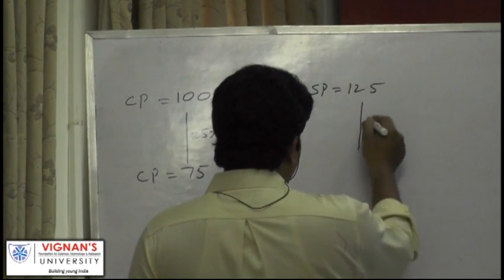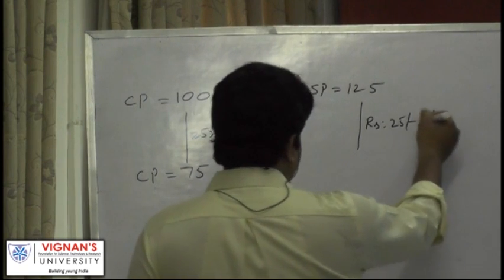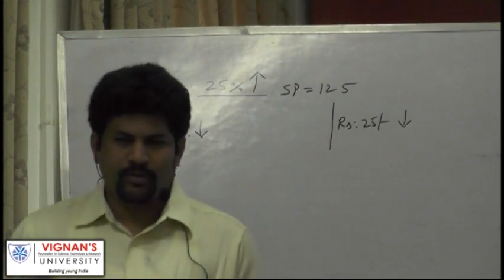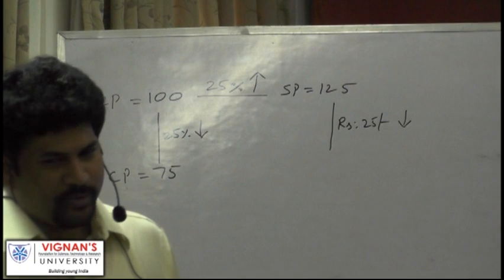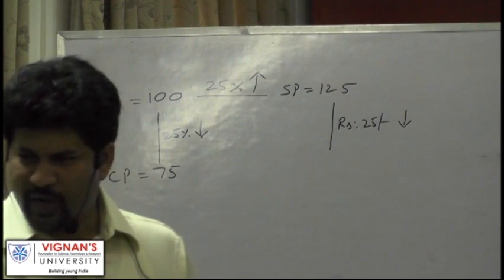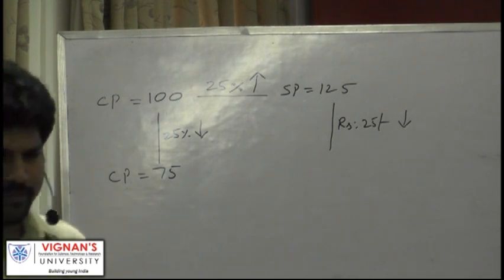Here the difference is rupees, it is not percentage, it is rupees 25 less. Suppose he sells it for rupees 25 less. What would have happened? He still gains 25%. Now, what is 25% of 75? What is 10% of 75? 20% of 75? 7.5 plus 7.5, 15. What is 5% of 75? Half of 7.5, 3.75. So 15 plus 3.75.